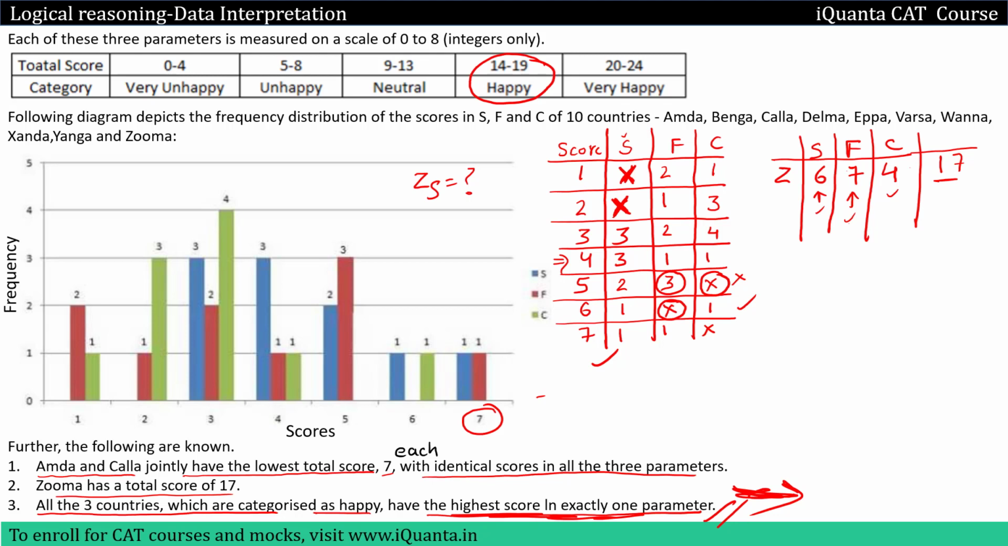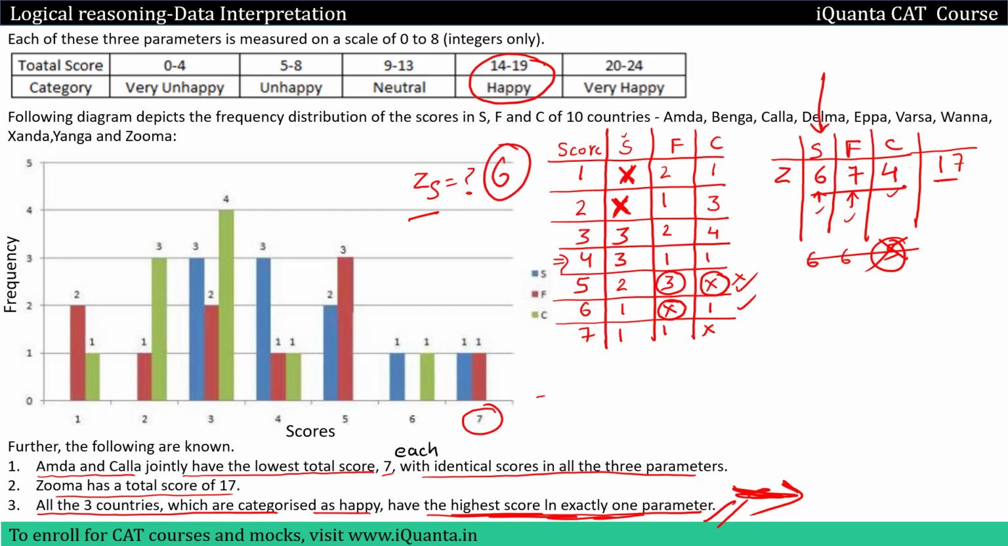After this, if you check other pairs, like here I can only give 6. From 7 now I will come to 6. So 6, 6, 12, I should have a 5 over here. So this pair is impossible because a score of 5 is not possible in C according to the table. If you keep checking other pairs, they will be impossible. Only this pair is possible. So the question was Zuma's score in S, which is 6. So 6 will be the correct answer to the second question.